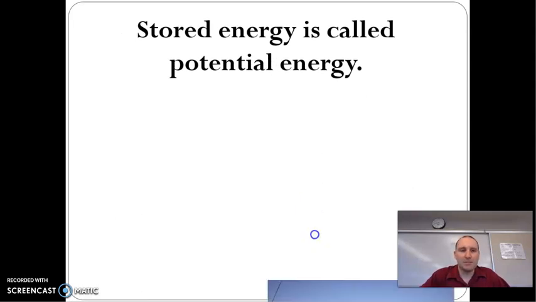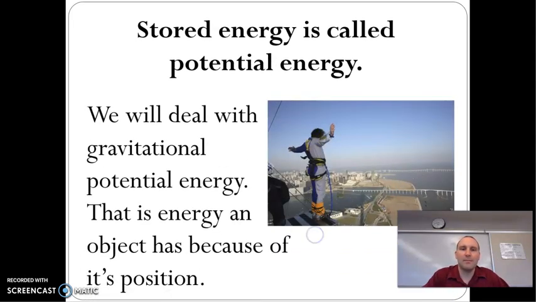Stored energy is called potential. This guy has both gravitational potential, and when he falls, he'll have kinetic and elastic because of the rope. So we're only going to deal with gravitational.